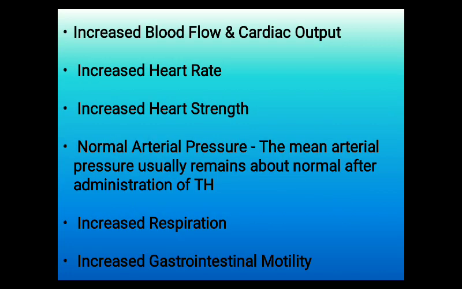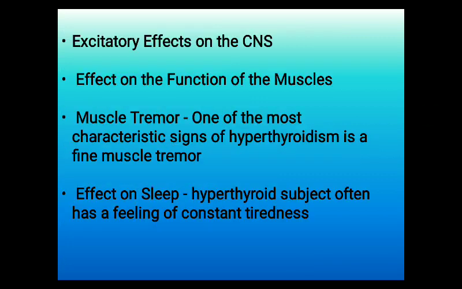Thyroid hormone increases blood flow and cardiac output. It increases heart rate and heart strength. In order to maintain a normal arterial pressure, thyroid hormones can be administered. Thyroid hormones increases respiration and gastrointestinal motility. It has an excitatory effect on central nervous system. Thyroid hormone also affect the functions of muscle.